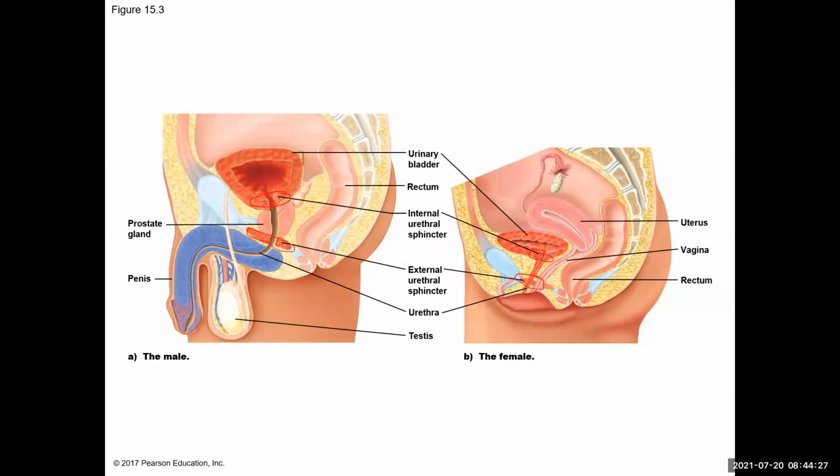Males and females are a little different in terms of the length of the urethra, and the fact that the urethra goes through the penis in males and exits in the outer area of the labia in females. But everything else is similar. So 2 kidneys, the urethra, the ureter, the bladder, etc.